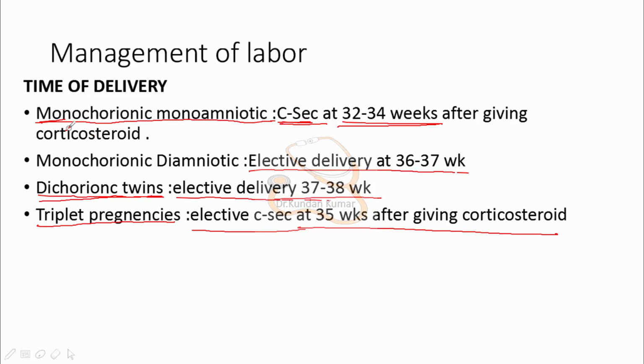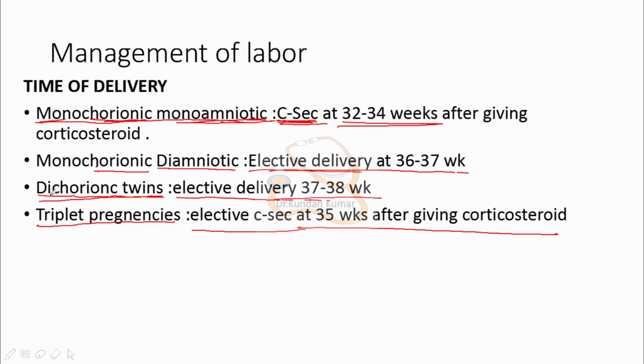If it is monochorionic, monoamniotic, that means a single placenta and a single amniotic cavity, then we will do C-section. If it is monochorionic, meaning a single placenta but two amniotic cavities, then we can do elective delivery.